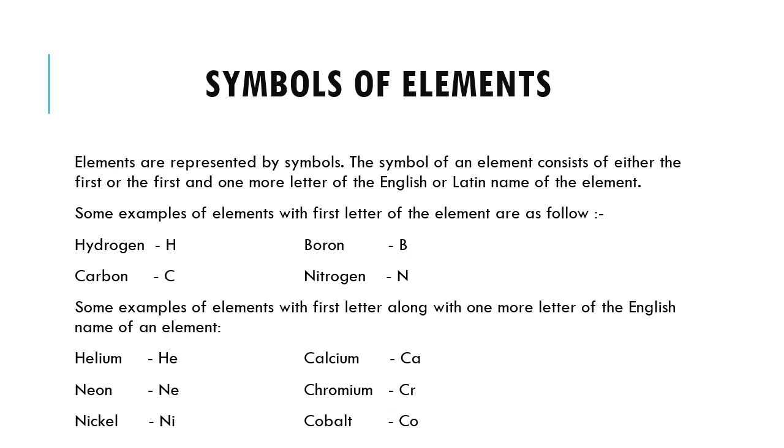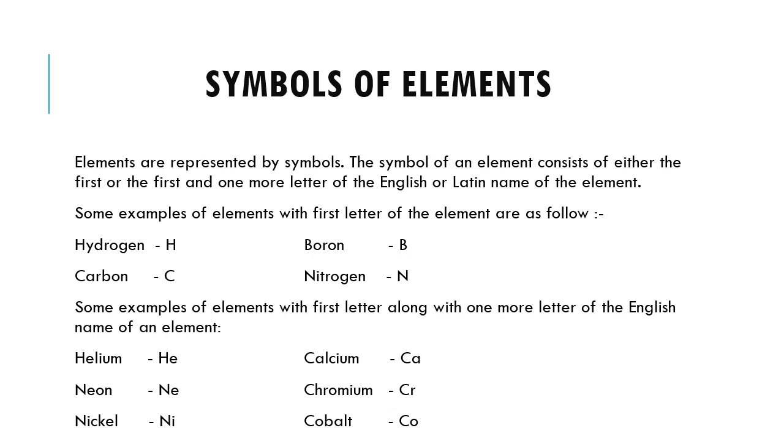Helium and hydrogen both have the common letter H, so for helium we cannot take the symbol as H. Here we include one more letter, E. So the symbol of helium is He. The symbol of calcium is Ca, because calcium and carbon both start with the capital letter C, so the second letter is also included.